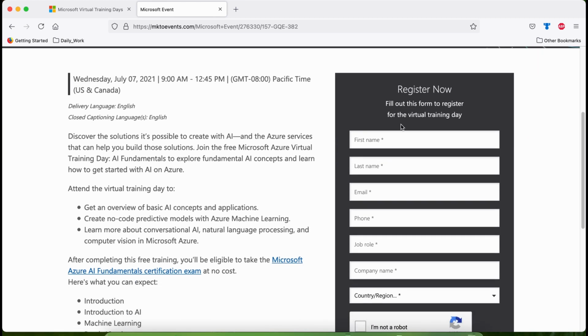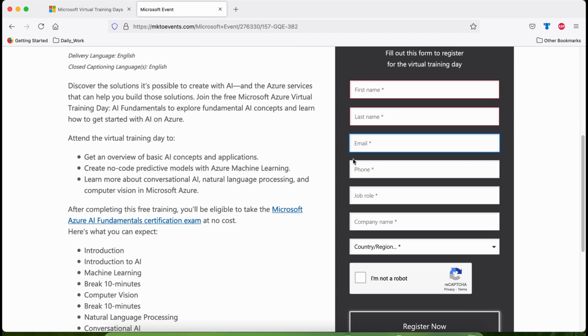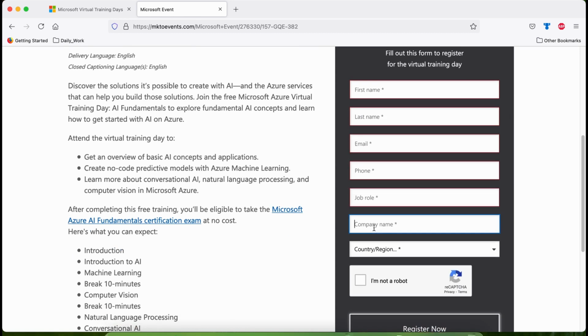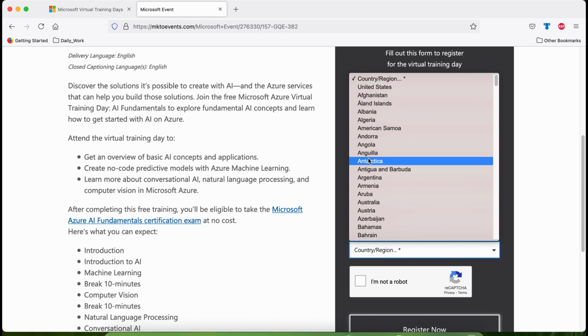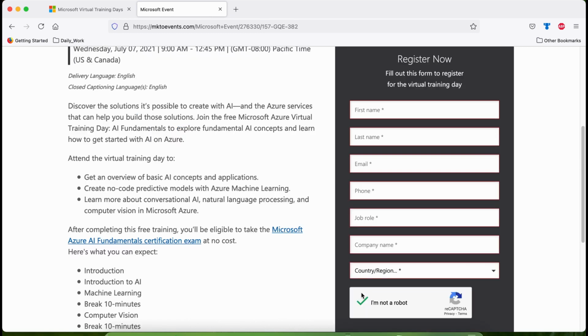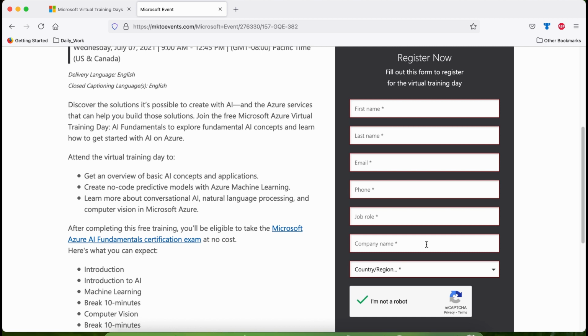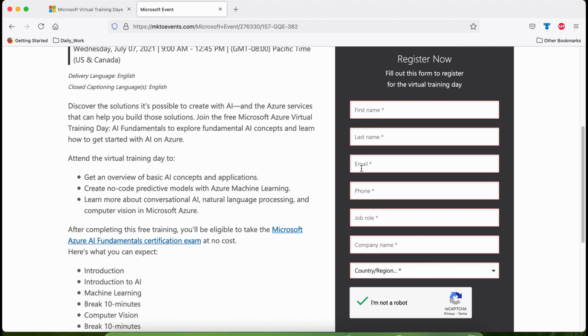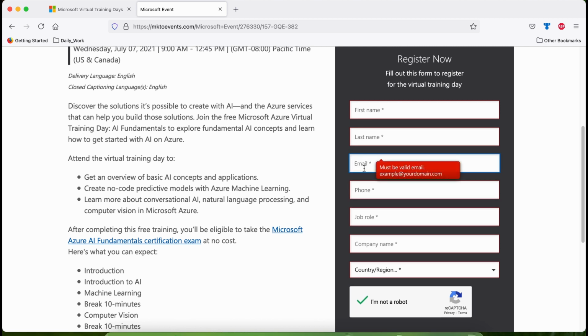You can see I got a form where I can enter my details to register myself for that training. You have to start with your first name, last name, email address, phone number, job title, company name, and country or region you belong to. As I told earlier, this is region agnostic, so you can take this opportunity from anywhere in the globe. At the end, there is a CAPTCHA validation; you have to prove that you are not a robot. Once you click on the Register Now button, Microsoft will send you a confirmation email to the email ID you have registered in this field.